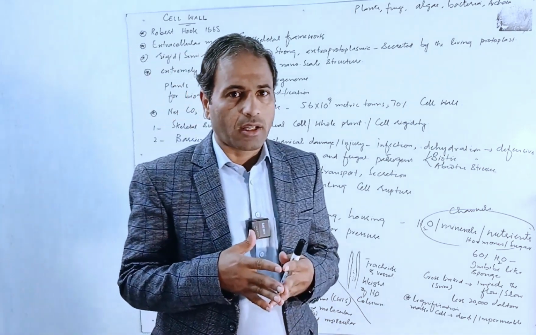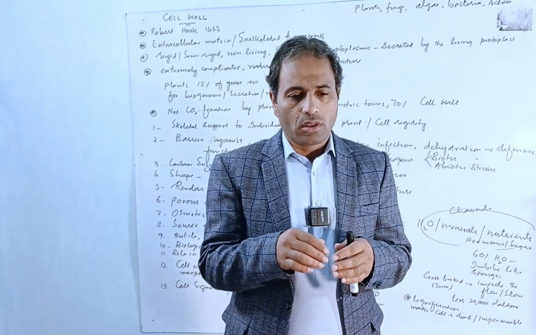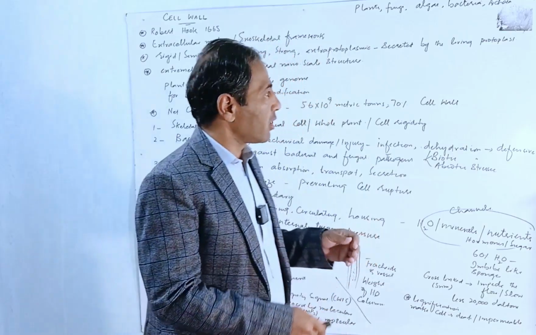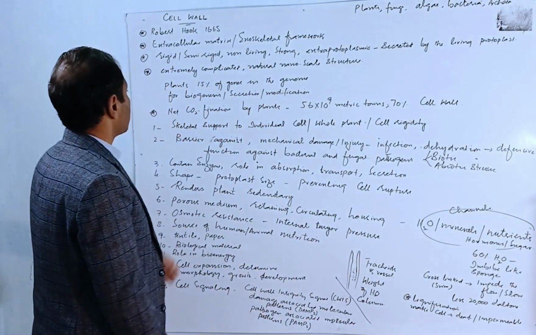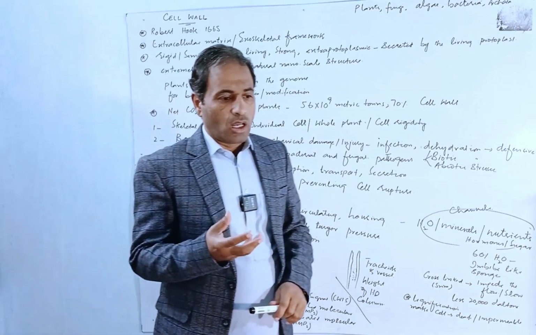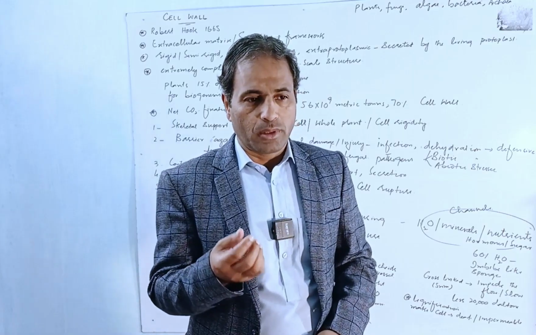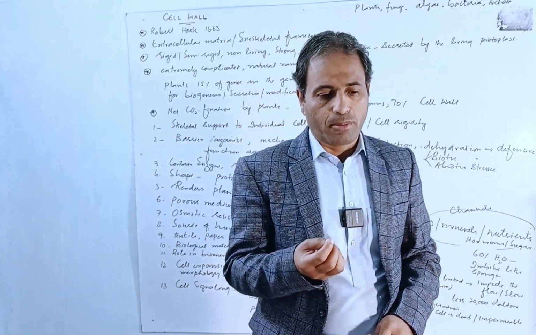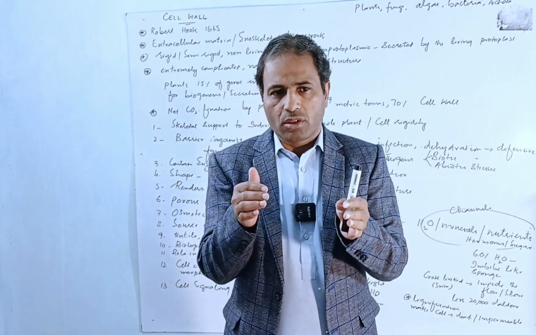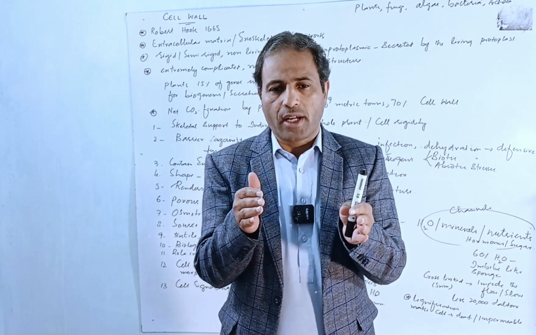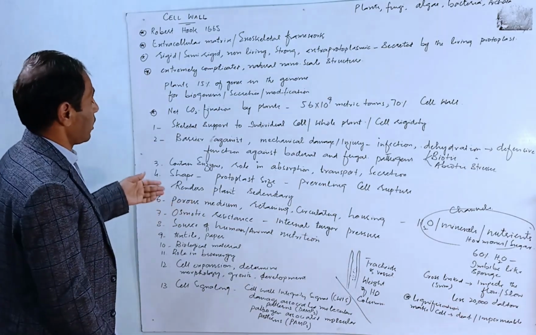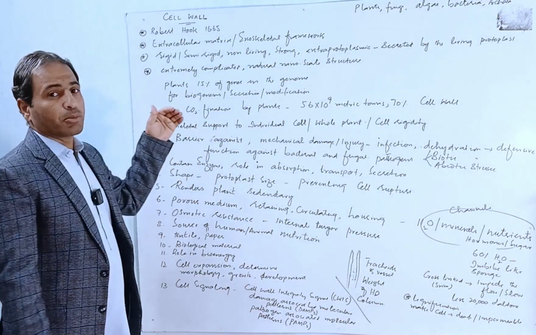All right, today we'll just talk about the cell wall. Cell wall is one important covering around the cells of certain organisms. It was discovered in 1665 when Robert Hooke was examining cork tissue under his own crude microscope. He examined a hollow chamber surrounded on the outside by a thick lining or thick wall, and that wall was referred to as the cell wall later on. And due to that reason, the cell has been given the name cell.